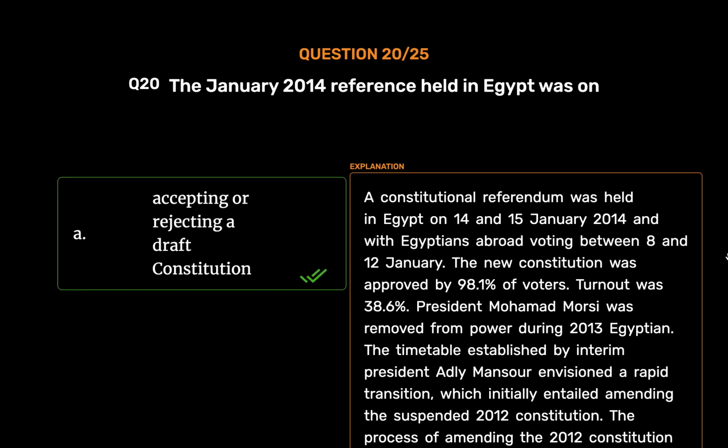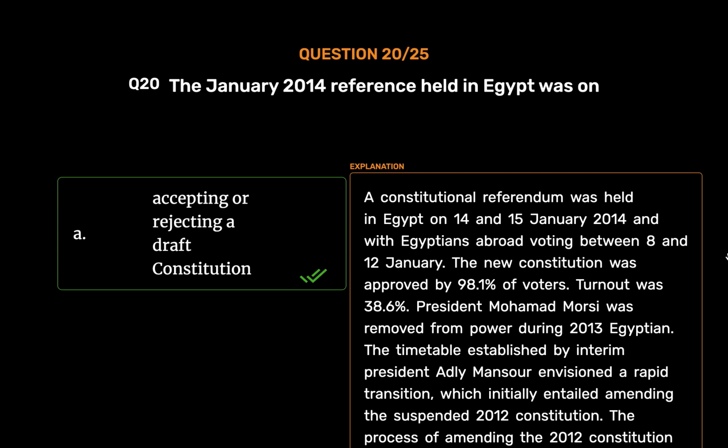A constitutional referendum was held in Egypt on the 14th and 15th of January 2014, with Egyptians abroad voting between 8 and 12 January. The new constitution was approved by 98.1% of voters. Turnout was 38.6%. President Mohammad Morsi was removed from power during the 2013 Egyptian coup.